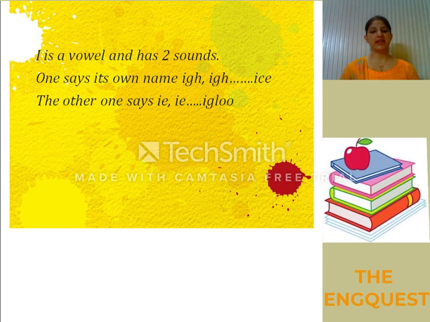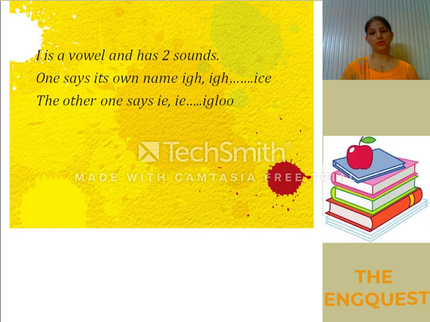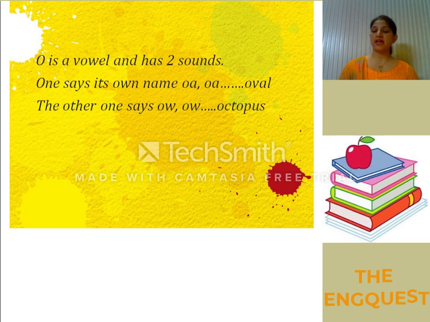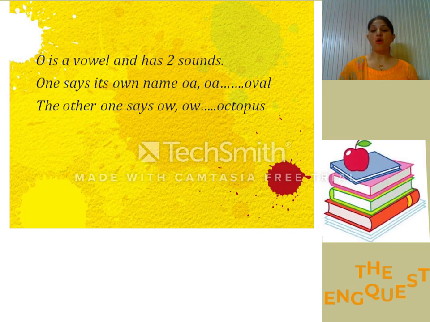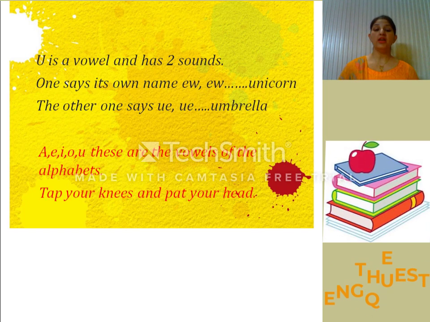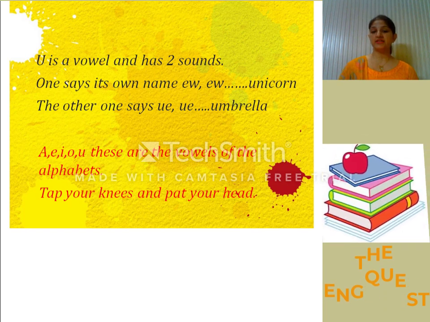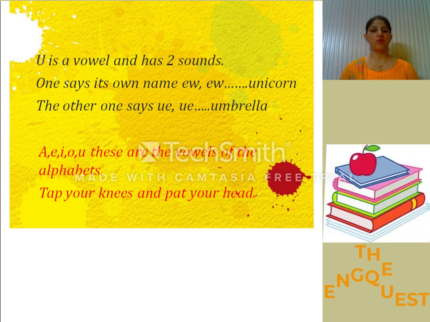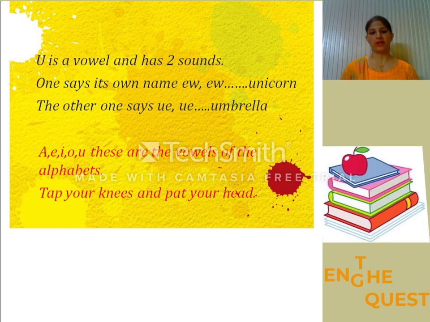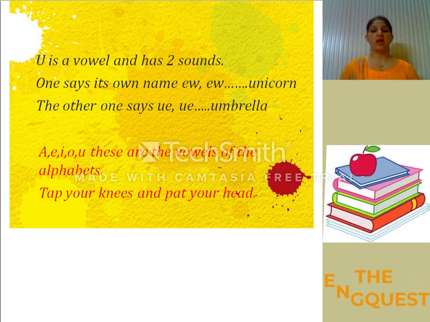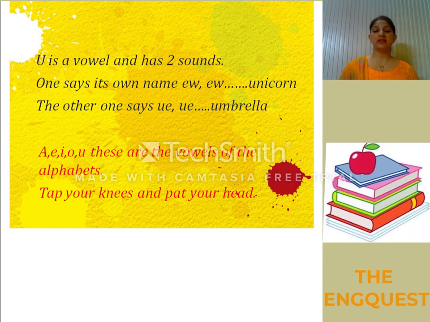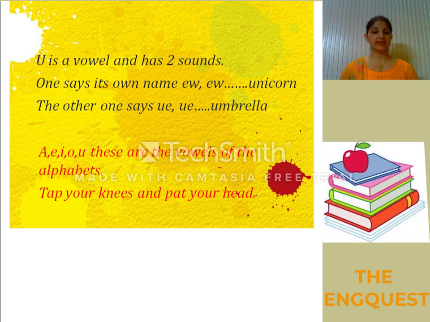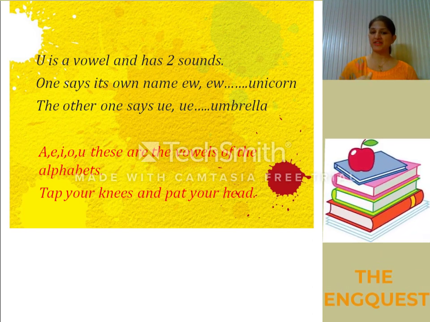The other one says, igloo. O is the vowel and has 2 sounds. One says its own name, oval. The other one says, octopus. U is a vowel and has 2 sounds. One says its own name, unicorn. The other one says, umbrella. A, E, I, O, U, these are the vowels of the alphabets. Tap your knees and pat your head.